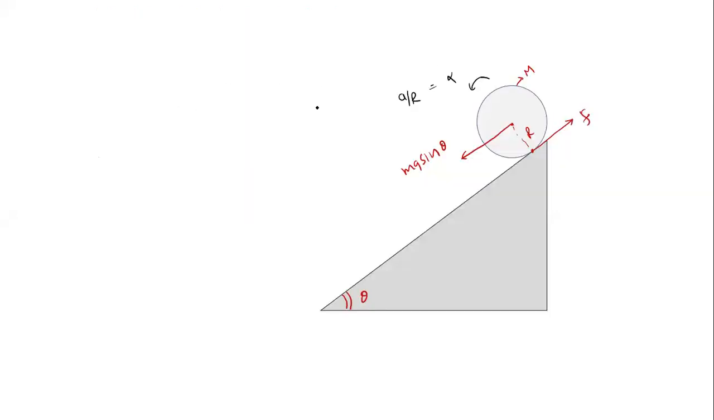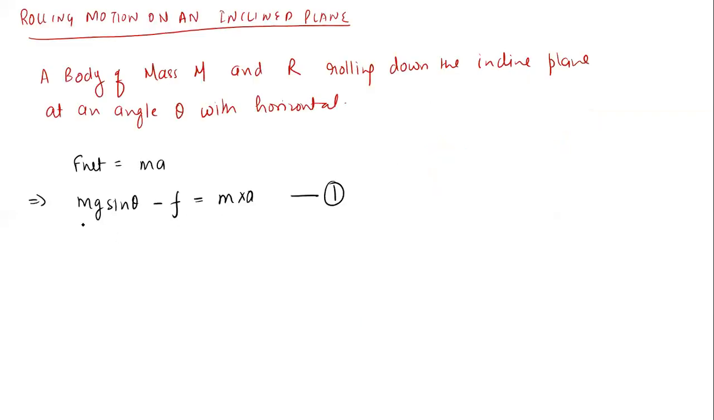A is the linear acceleration of the body. And alpha is the angular acceleration. Since it is a pure rolling condition, alpha must be equal to A by R. So one equation is mg sin theta minus friction equals mass into acceleration. Second equation, can you tell me? Net torque equals I into alpha. Yes. So we can use the next equation, that is net torque equals I into alpha.